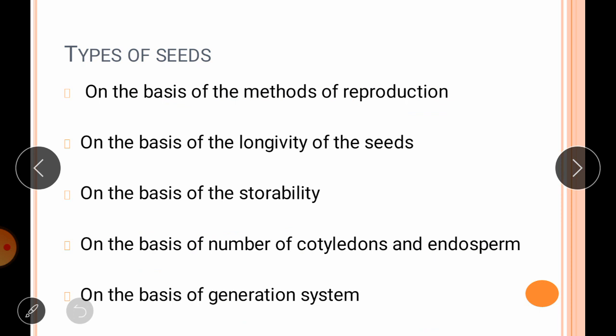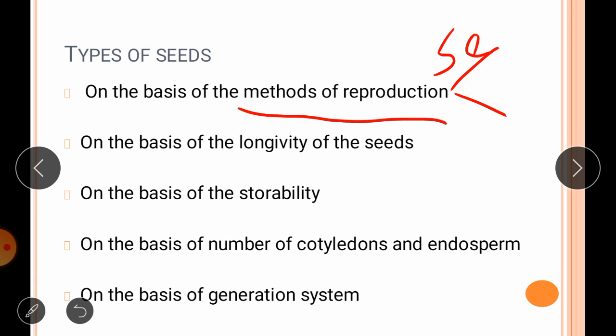The first one is on the basis of methods of reproduction. On this basis there are two types of seed, that is sexually produced seed and asexually or vegetatively reproduced seeds.